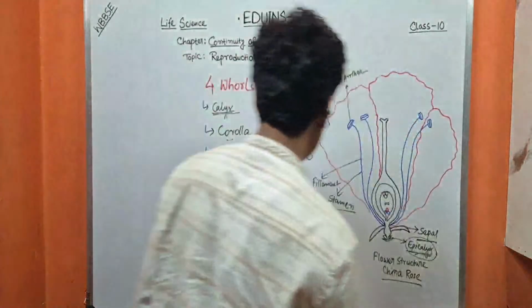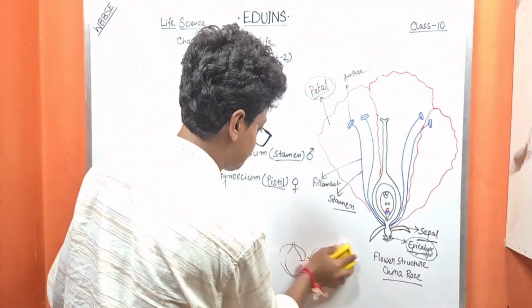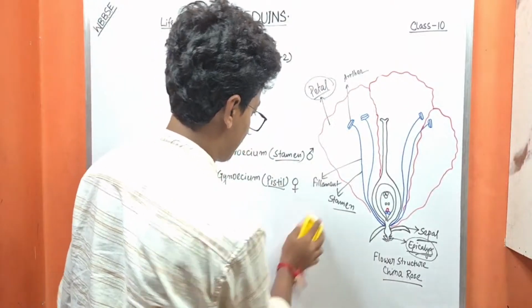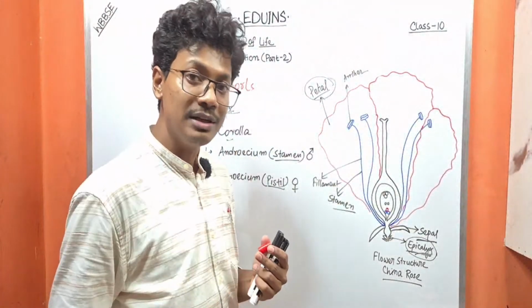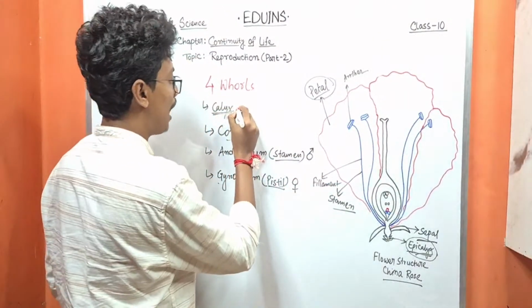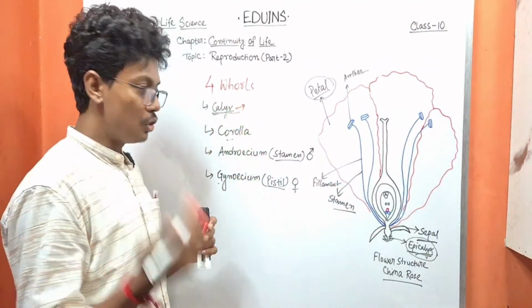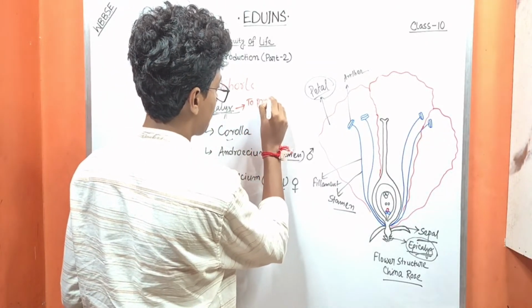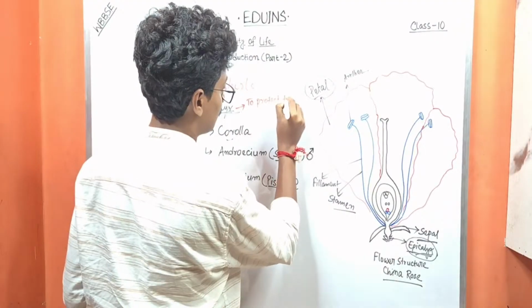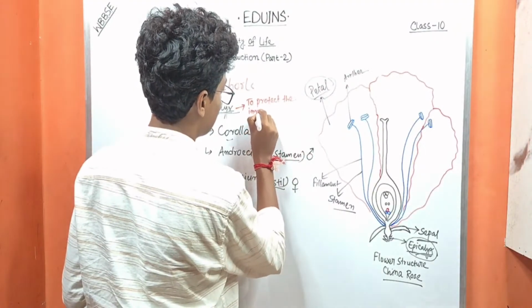The first one is the calyx, which is the outermost layer or outermost whorl. The first function is to protect the inner parts.